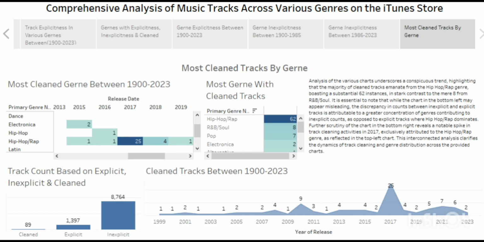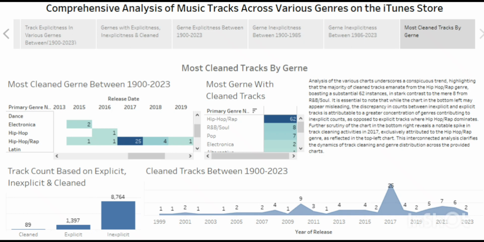So 62 was cleaned. Then look at the count here: we have more inexplicit tracks. I explained this in the notes: most genres fell into inexplicit, and only a few fell into explicit. Even that 89 over there, most of them are hip hop / rap.